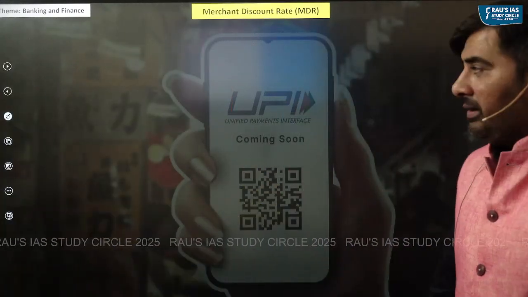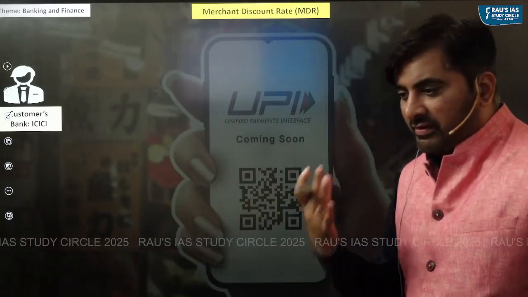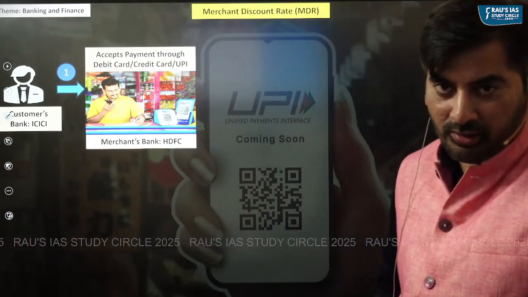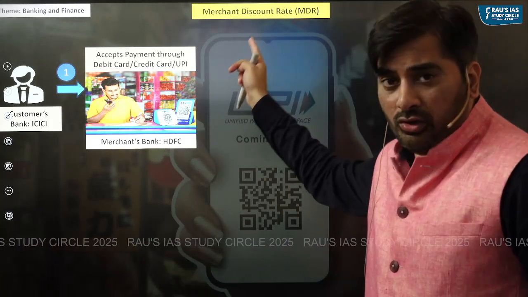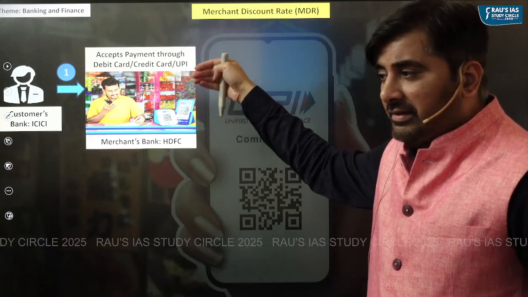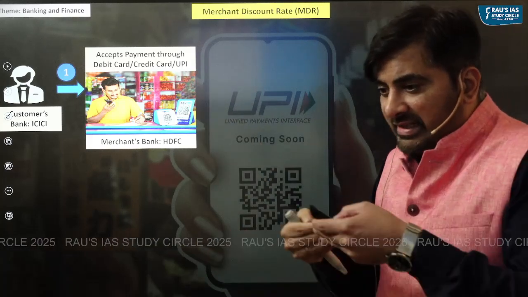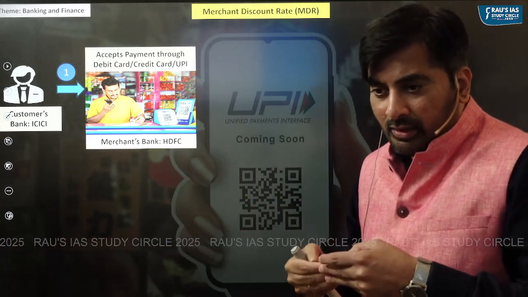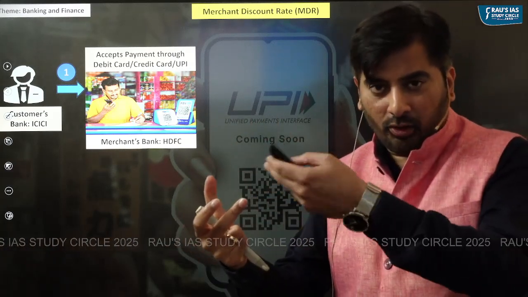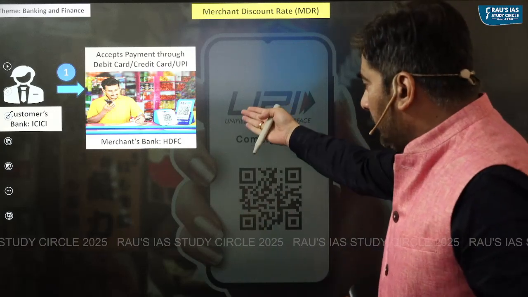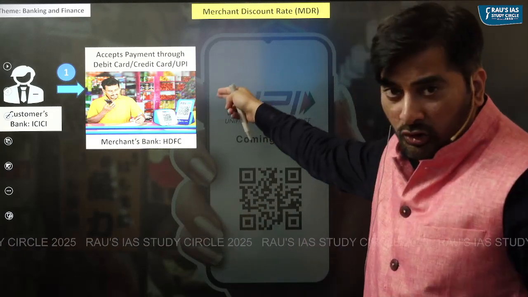To understand MDR, let's say there is a person, a customer, who has an account with ICICI Bank. This particular person makes a payment to a merchant using a debit card, credit card, or UPI. And let's say the merchant is accepting the payment through the POS machine, that is the point of sale machine, or he could be accepting the payment through QR code.